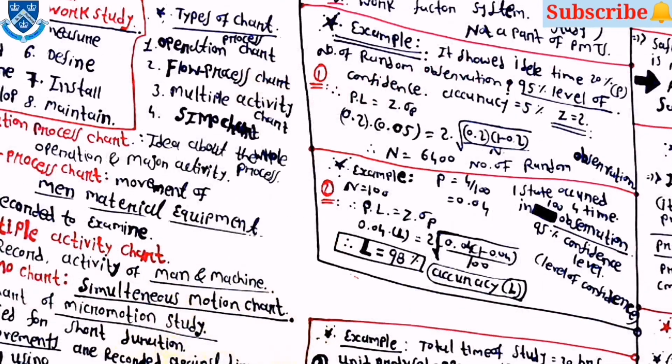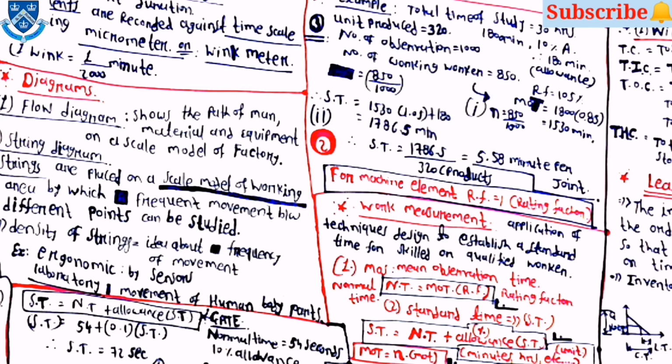Two examples are there for the above equations, in which you have to use the P·L = Z·σP. Then you can find the value of N. Similarly, in the second example, you have to find the value of L. Here L for accuracy.